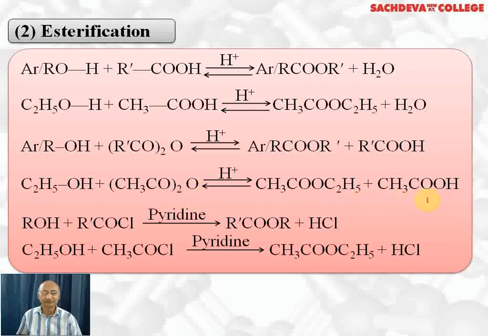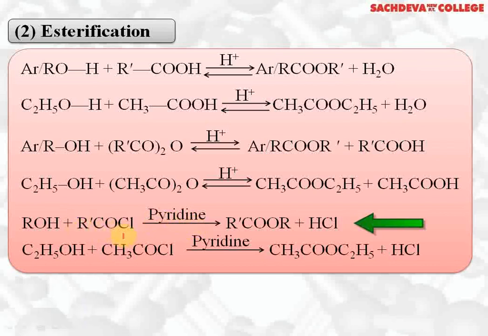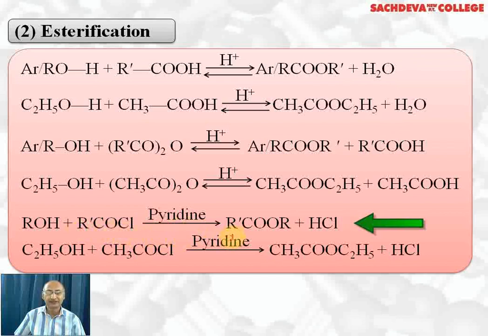plus acetic acid is formed. So ROH reacts with R-COCl, that is an acid halide, in the presence of pyridine as a solvent. We cannot use water as a solvent because R-COCl will get hydrolyzed. This will give R-COOR plus HCl. Cl from here will be removed, H from here will be removed, and OR will come from this side. We'll get R-COOR, that is, ester is formed. Let's take up a specific example. C2H5OH plus CH3COCl in the presence of pyridine will give us CH3COOC2H5 plus HCl. That is, ethyl acetate is formed plus HCl is formed.